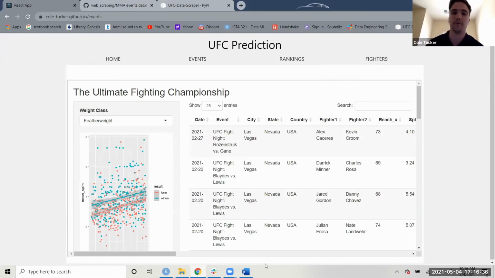One of the main setbacks that we ran into was the time aspect. The original idea for the project was to be able to put one fighter against another and predict, to some sort of accuracy, who would be the winner of that fight. But in the short amount of time that we had, we weren't able to put that together. And emphasized in the accuracy part, it's a lot harder than it may seem. So that was one of the biggest setbacks, coming into the actual stats part and then also implementing that into the website.